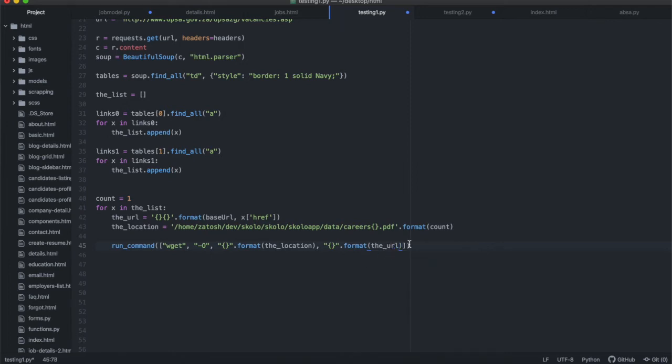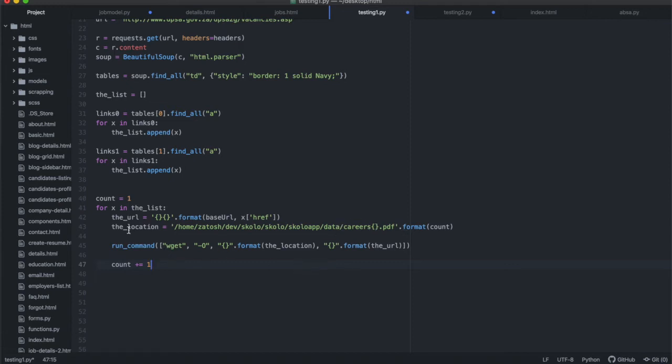And once I've done that, I need to add 1 to count, so that every time it runs this, it adds 1, and the next time the count will be 2, and then it will save this under a different count, and then we'll have different files. Let's hope this will work.